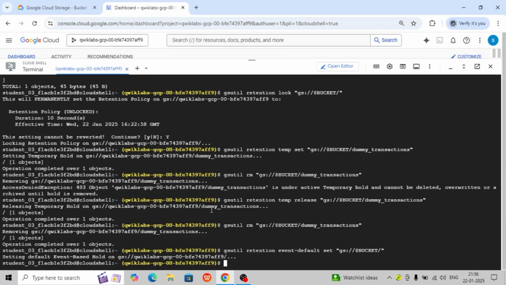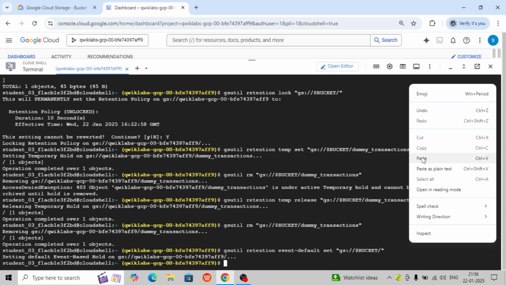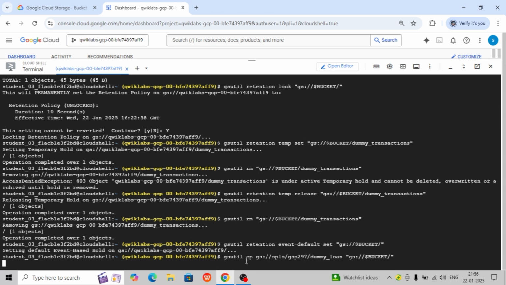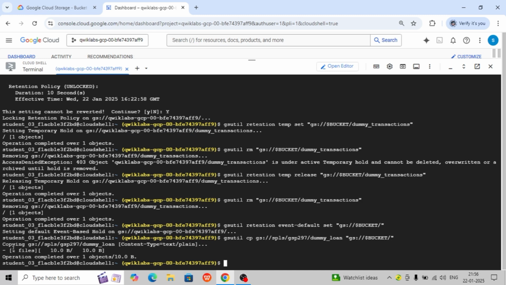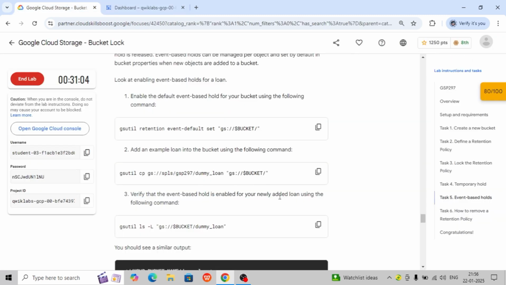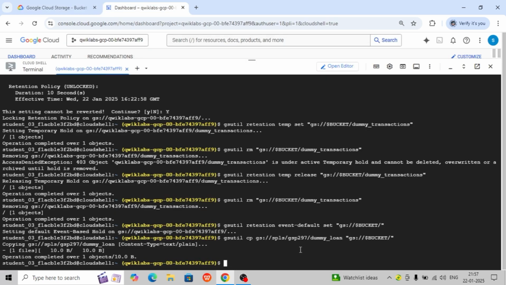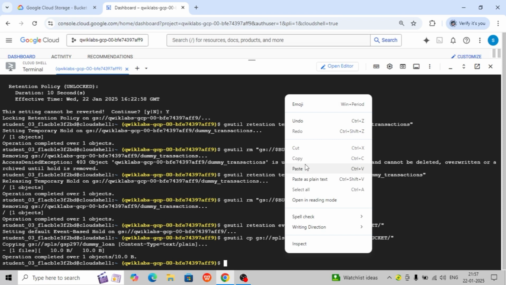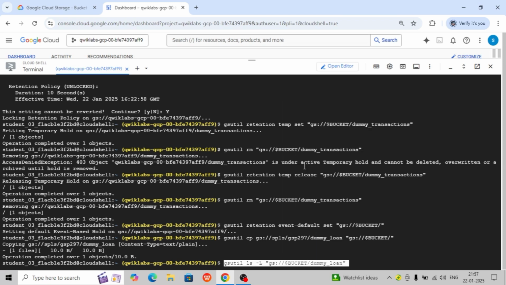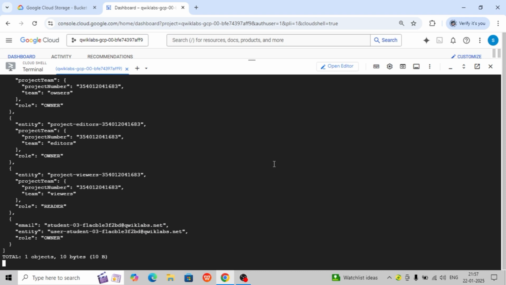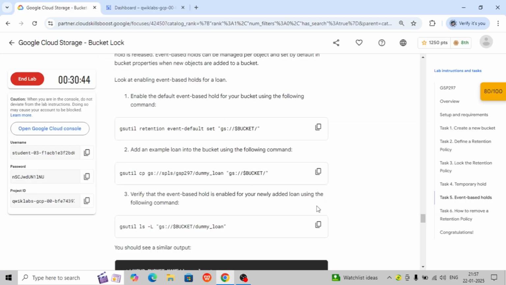Here it is, we are using cp, which is copy. So see, the copying operation is done now. Verify that event based hold is enabled for your newly added loan using the following command. Let's verify. So one object, 10 bytes, it's done.